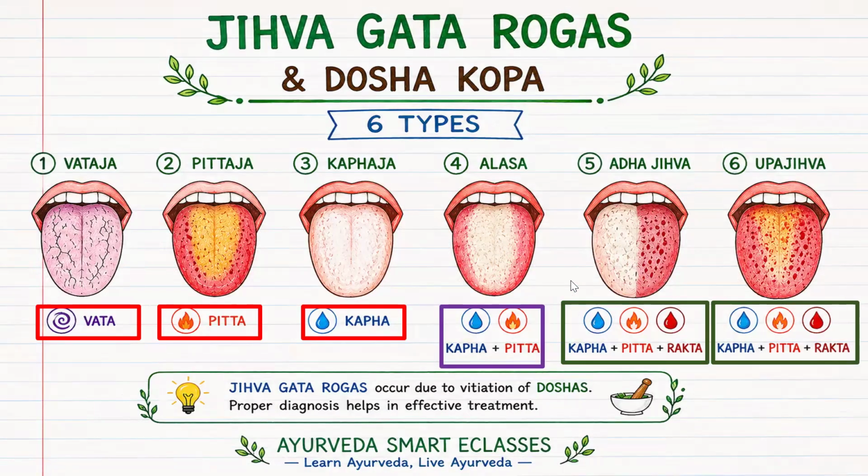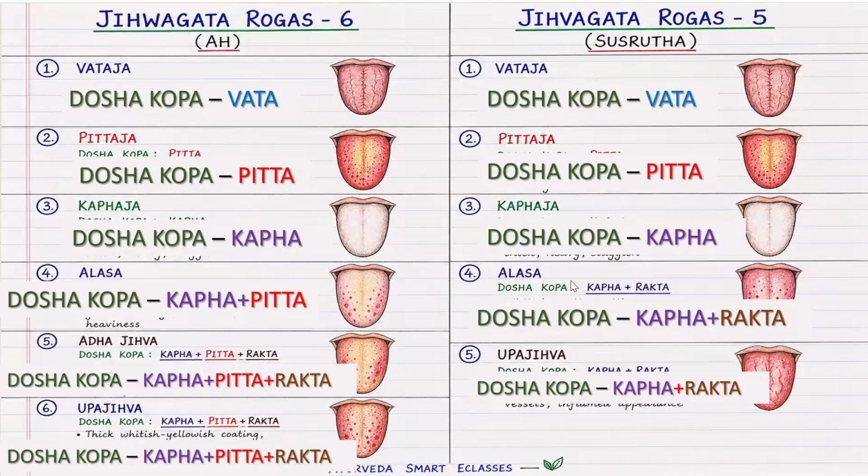When coming to Ashtanga Hridaya, it mentioned 6 types. So Vadaja, Pittaja, Kabaja are by the respective dosha. Alasa is Kaba plus Pitta. Adi Jihva as well as Ubajihva is Kaba, Pitta and Rekta. So there is a difference. So what is the difference?